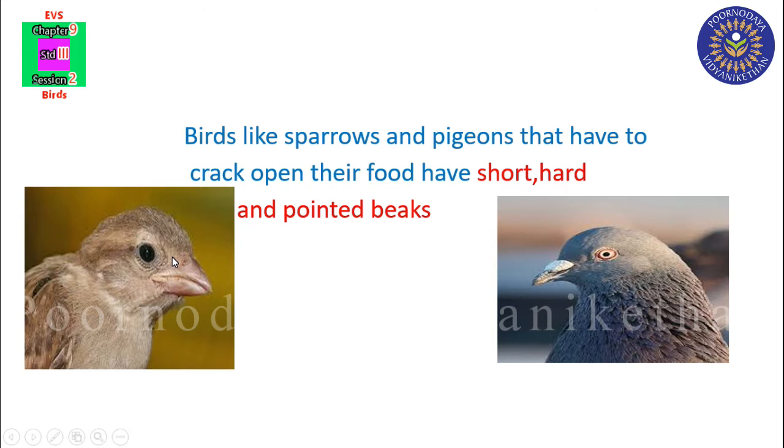So birds like sparrows and pigeons have to crack open their food. So they have short, hard and pointed beaks.